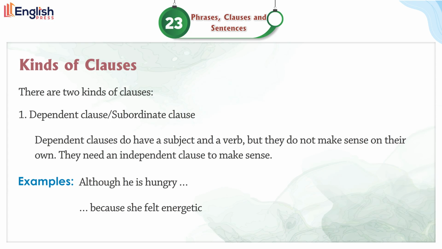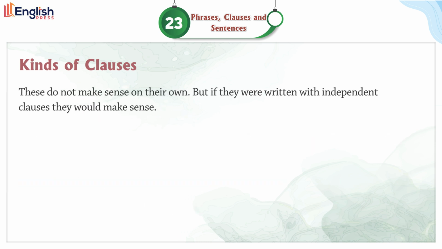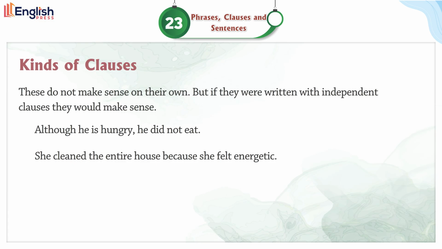Examples: although he is hungry, because she felt energetic. These do not make sense on their own, but if they are written with independent clauses, they would make sense. Although he is hungry, he did not eat. She cleaned the entire house because she felt energetic.